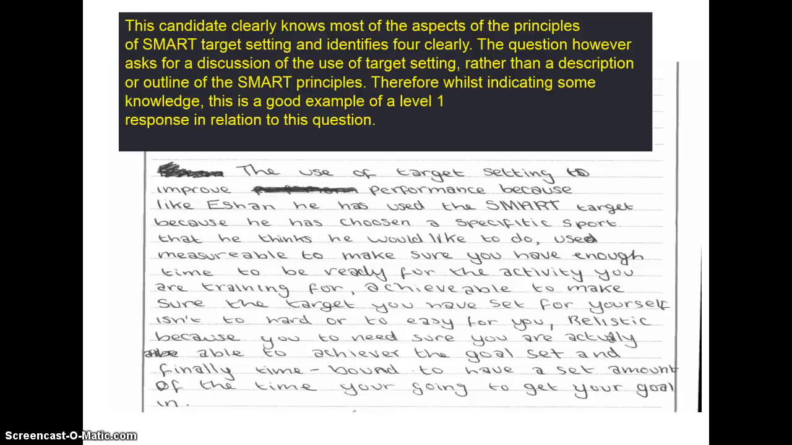So it's really important that when we're doing the 6-mark questions or when we're marking it as teachers, that we're really looking at how well our students are writing. Because if the written communication is difficult to follow, then that affects the quality of the answer as well.